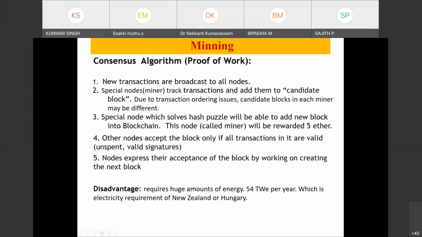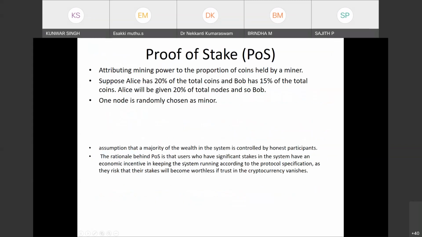Now, the disadvantage, as you have seen, is that proof of work requires a huge amount of energy, roughly 54 terawatt hours per year, which is the electricity requirement of New Zealand or Hungary. We saw this in yesterday's class. So now the other options. Maybe tomorrow, or some time later, proof of stake may replace proof of work.